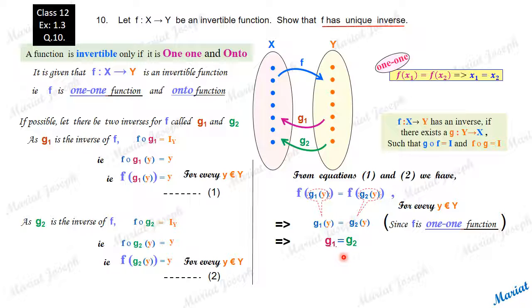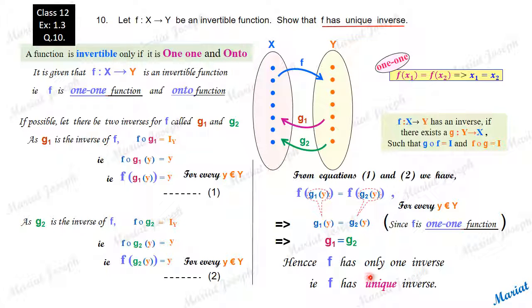And we landed up in the conclusion that the two inverses that we assumed should be the same only. Hence, we conclude that the inverse of f is unique. f has only one inverse, or f has a unique inverse.